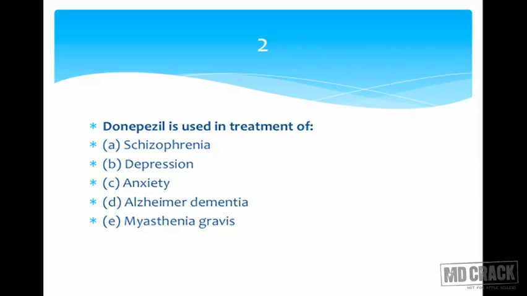It has a more cerebro-selective action against the cholinesterase enzyme, so it will be useful in the management of Alzheimer dementia. This is associated with deficiency of acetylcholine, and donepezil is one of the important agents used for Alzheimer dementia. Let's look at the answer. That's Alzheimer dementia. I hope you remember this. And I also told you the drugs used for myasthenia gravis.